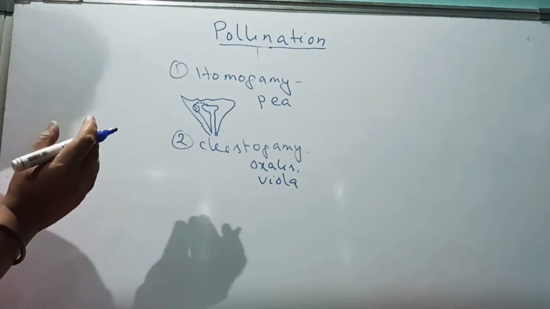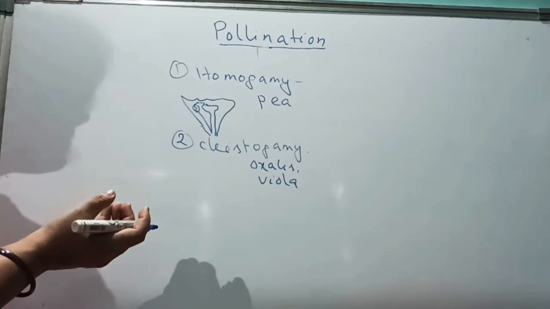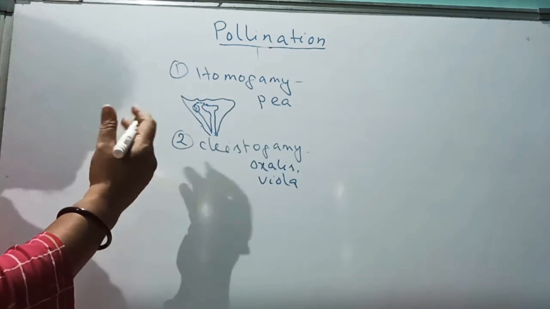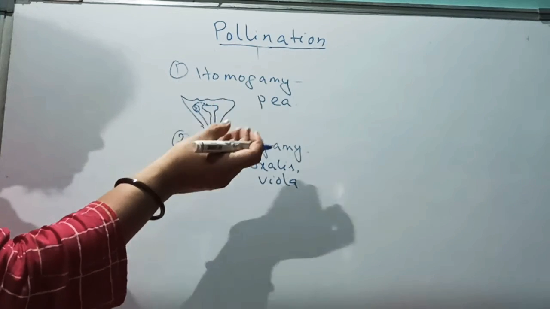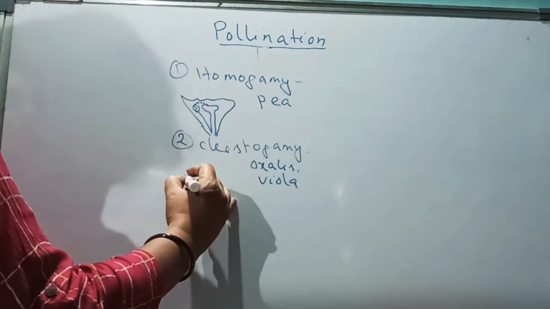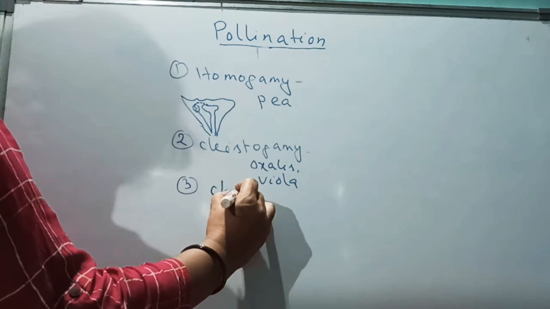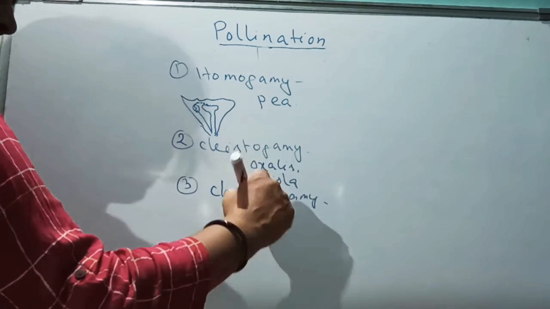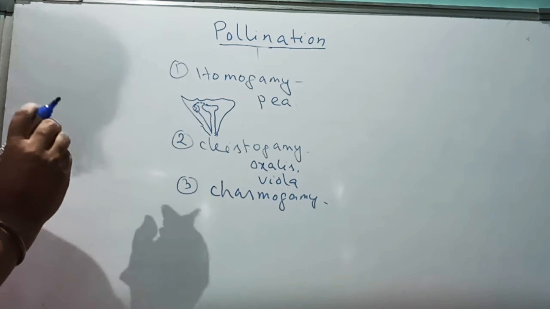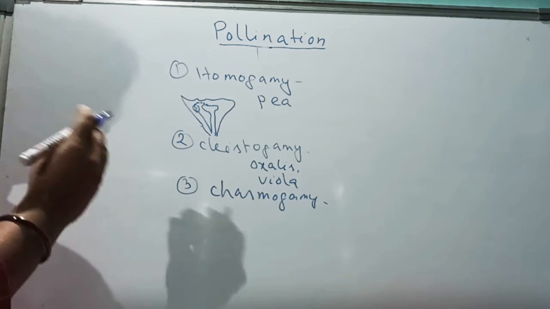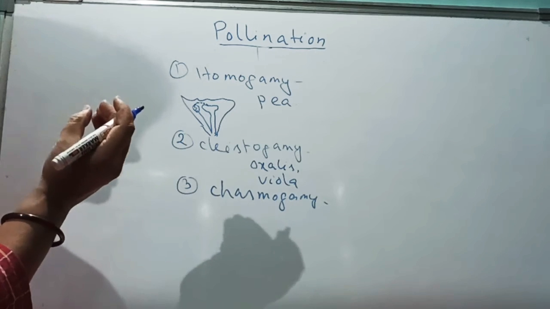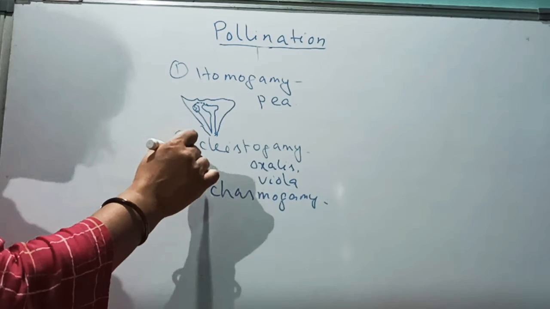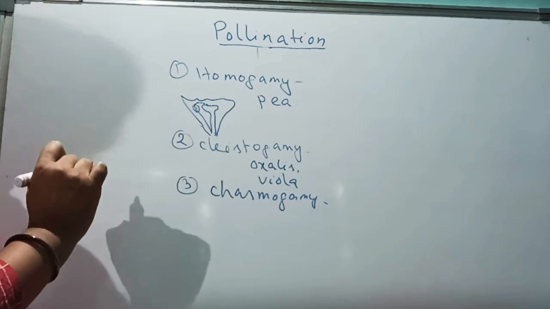Now I can give a question here. In which process does fertilization take place but no pollination takes place? Cleistogamous flower. Because the flower will not open, they are bound to be self-pollinated. Cleistogamy. Next one is called chasmogamy. What is chasmogamy? The same example of oxalis and viola. In some flowers, they open after the pollination is over, and also in some plants they show both cleistogamy and chasmogamy.